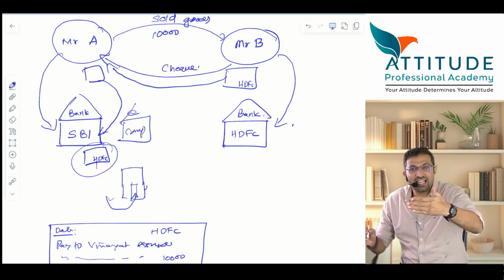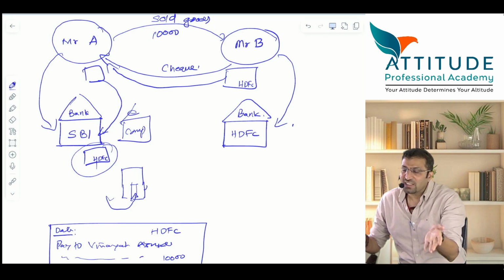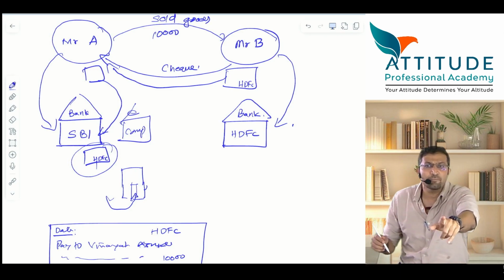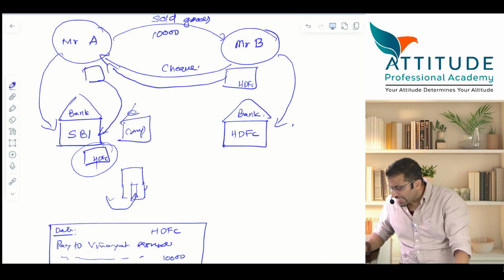Now this physical check will come on the computer. It is converted into an electronic form. So a paper check will get converted into an electronic check. This is known as cheque truncation system. क्या बोलते हैं इसको? So the check is truncated. Once the check is truncated, that truncated check is sent to whom? HDFC.